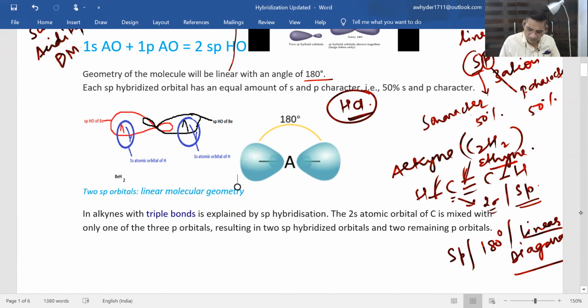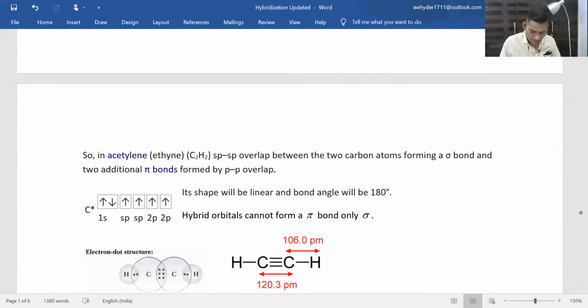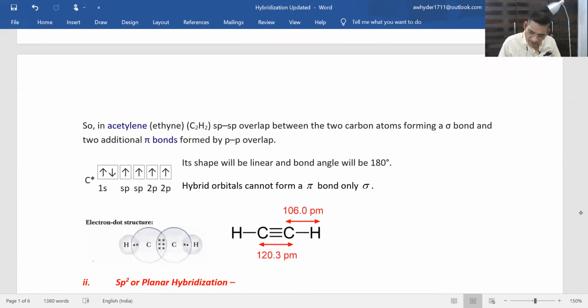Now see, one carbon is having 4 electrons in its valence shell. Another carbon will also be having 4 electrons in its valence shell. These 3 unpaired electrons of one carbon will overlap these 3 unpaired electrons of the other carbon.